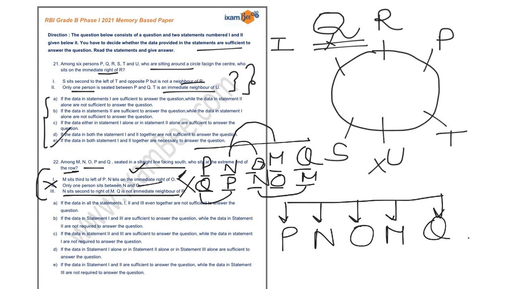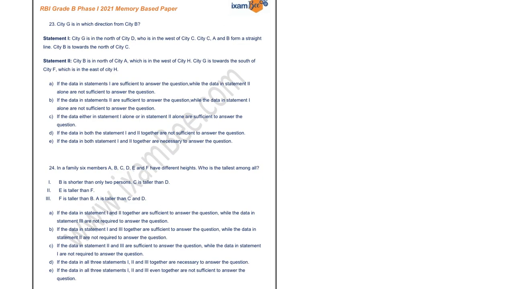So the answer for this particular question is option number B. In the next question, you have to find in which direction city G is from city B. Two statements are given to you. You have to analyze each statement separately first, then you have to mix them.